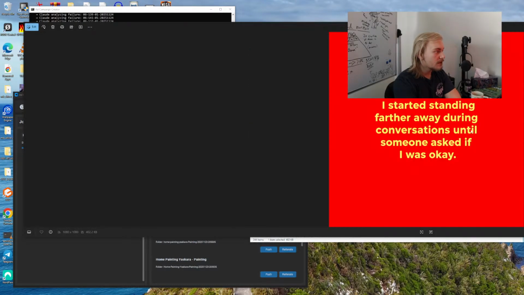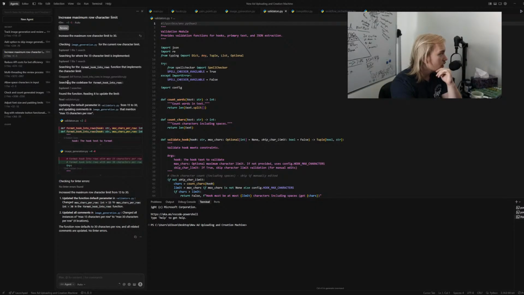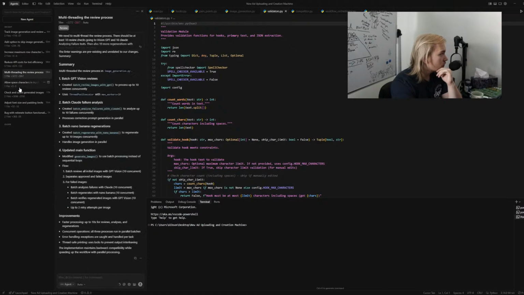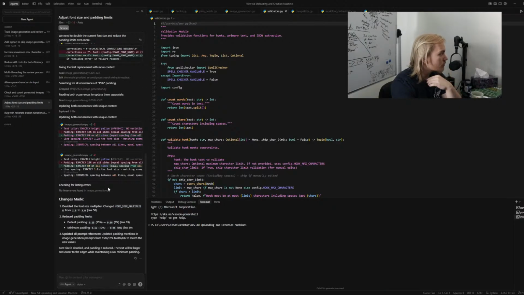In terms of a few things that need to get changed, something that I really want to force the bot to do, even though I've tried forcing it down its throat, is the padding. It's too small.